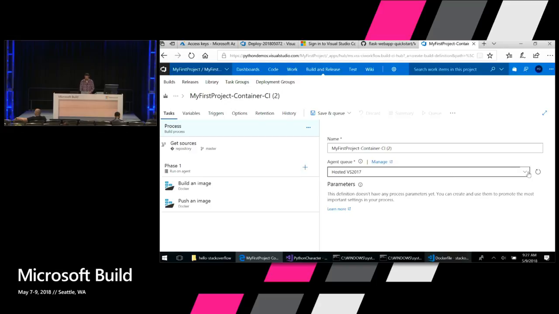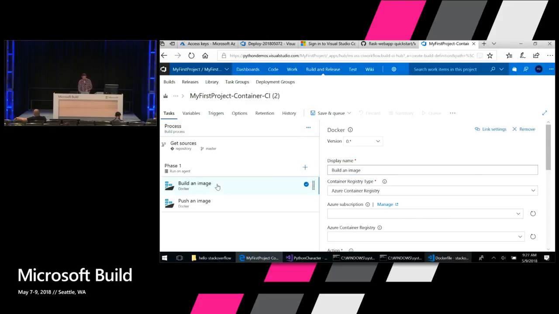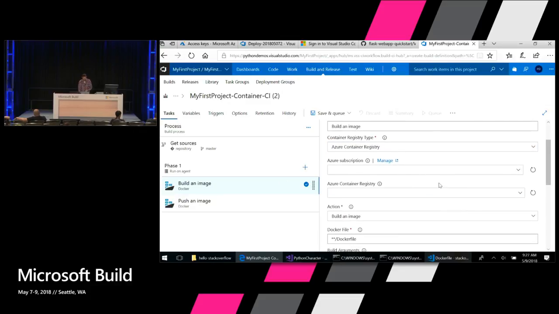And the first thing I'm going to do is set this to run on this hosted Linux preview queue. So you can run one build job at a time with this free VSTS account that I've created. And we can run it on this hosted Linux queue that's available to you. I'm going to go to the build an image build step here. And I'm going to customize this a little bit.